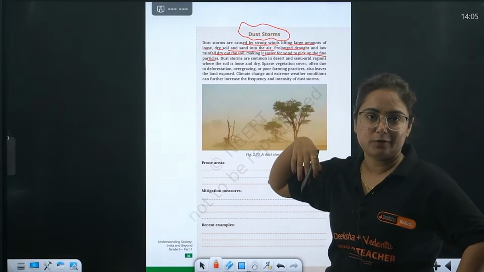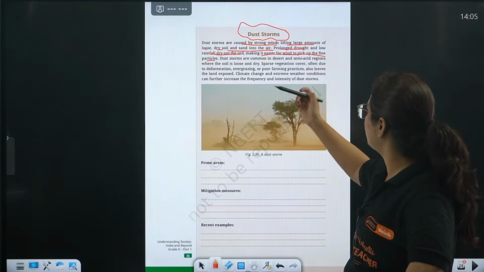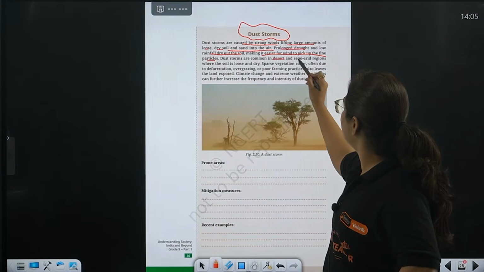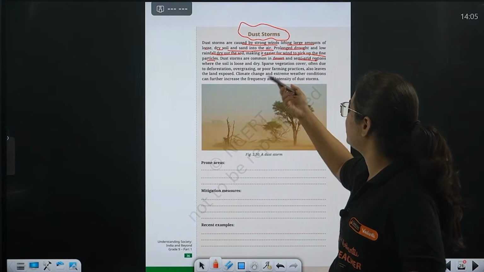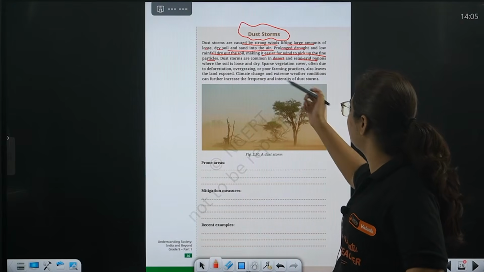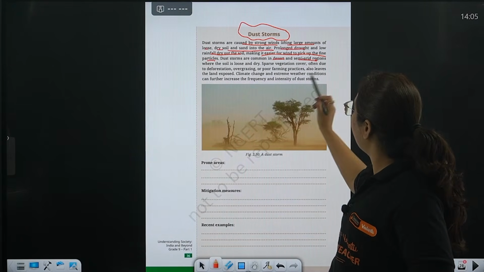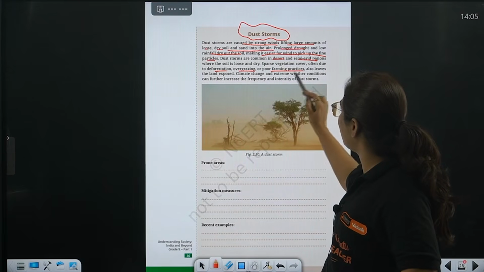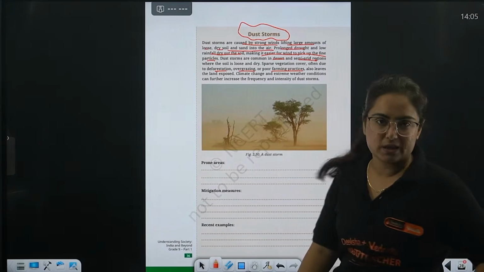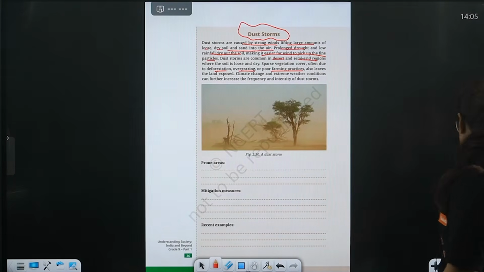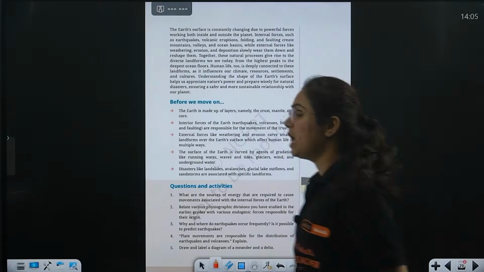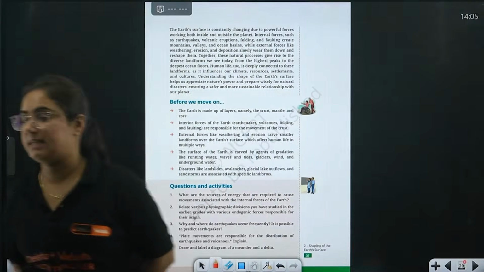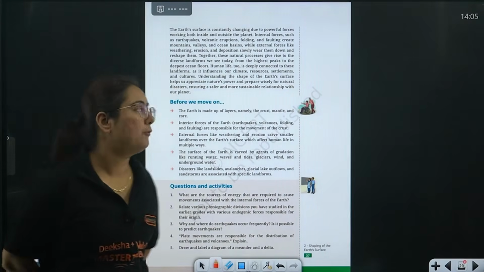So it is just after the summer season when there is no moisture. It is common in desert and semi-arid regions where the soil is loose and dry. Several factors like deforestation, overgrazing, and poor farming practices lead to it. And climate change, which is also associated with various human activities. Okay, got it? Very good.